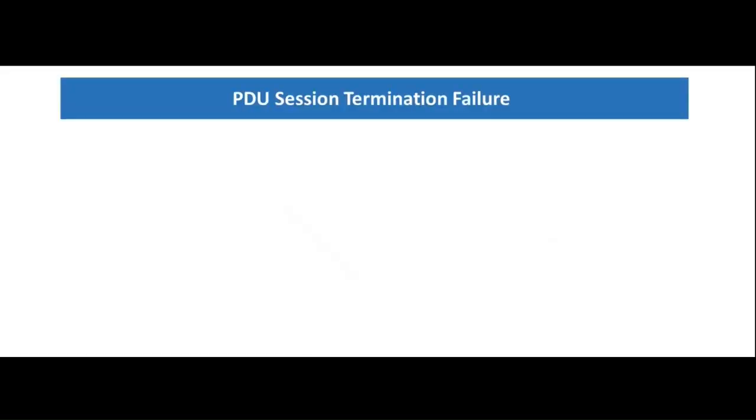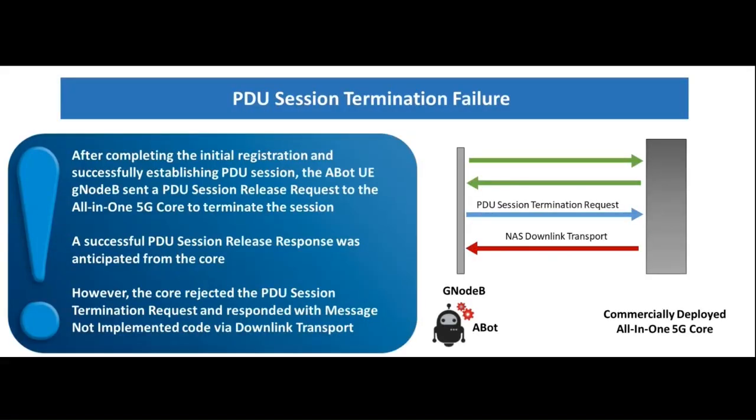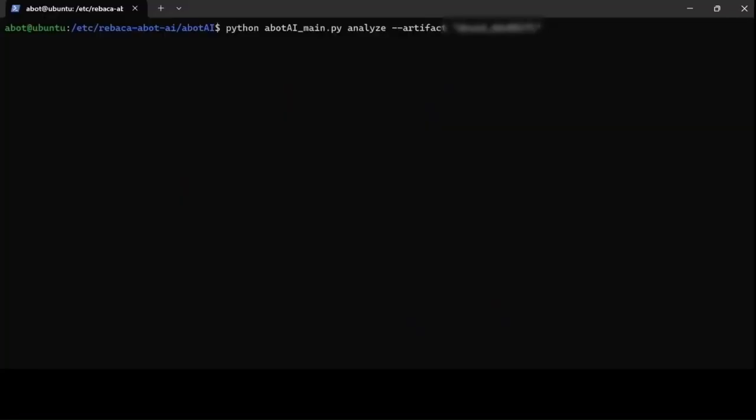Let us look at another case. Here we are trying to terminate an established PDU session. For that, Abbott gNodeB has sent a PDU session termination request to the all-in-one private 5G core. However, the core has rejected the termination request and responded with a NAS downlink transport message. Let us analyze why. The steps are absolutely same as before.